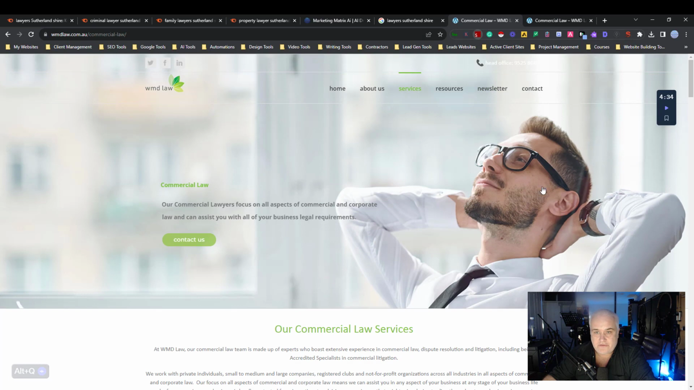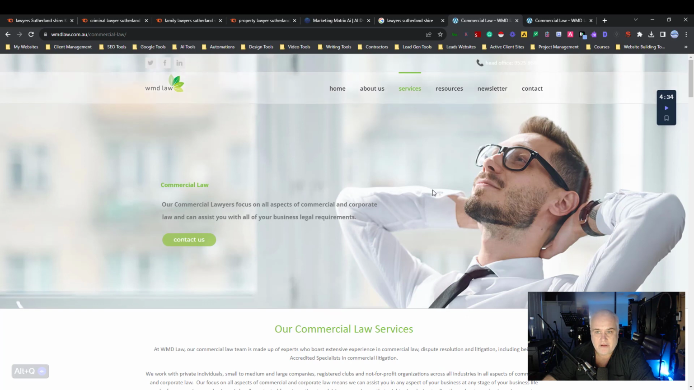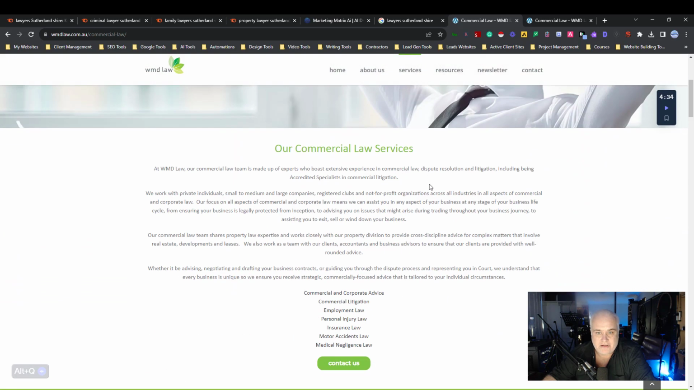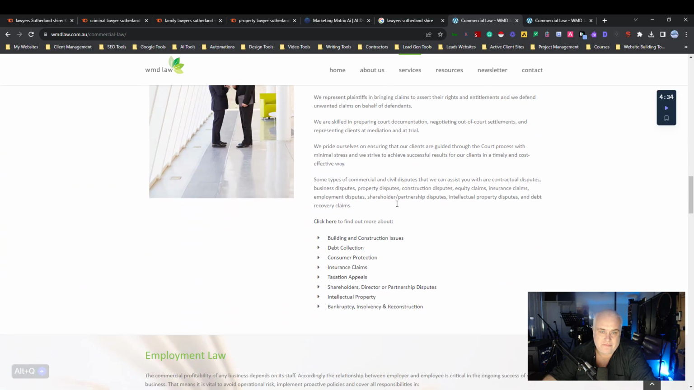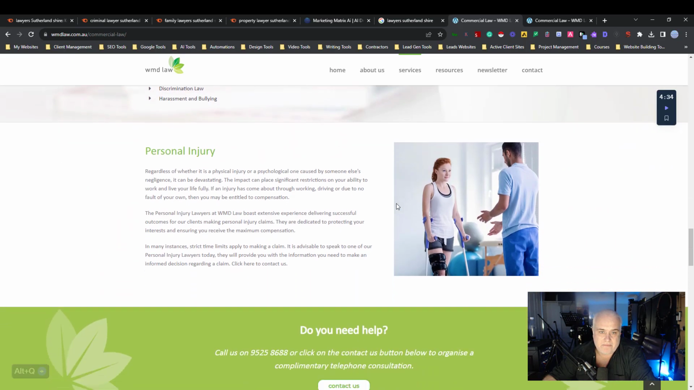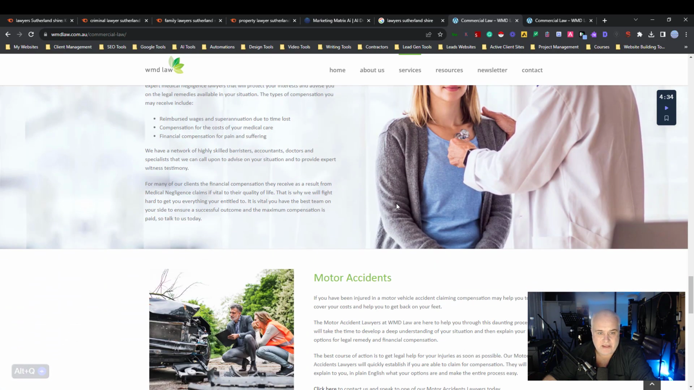So let's have a look here and see if they've got any schema markup. They've got no schema on the page either. Realistically, you want to be adding schema markup to these pages, but they don't have any. They've got a lot of text here. I'm not going to read it, but obviously it's not targeting the intent of this page.